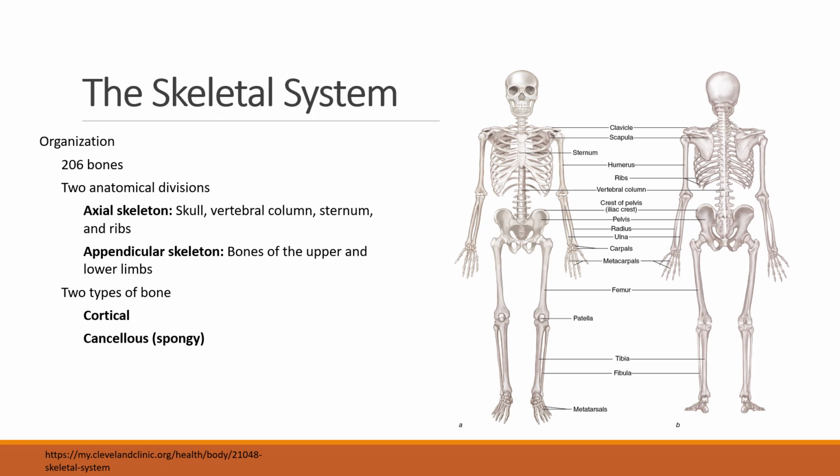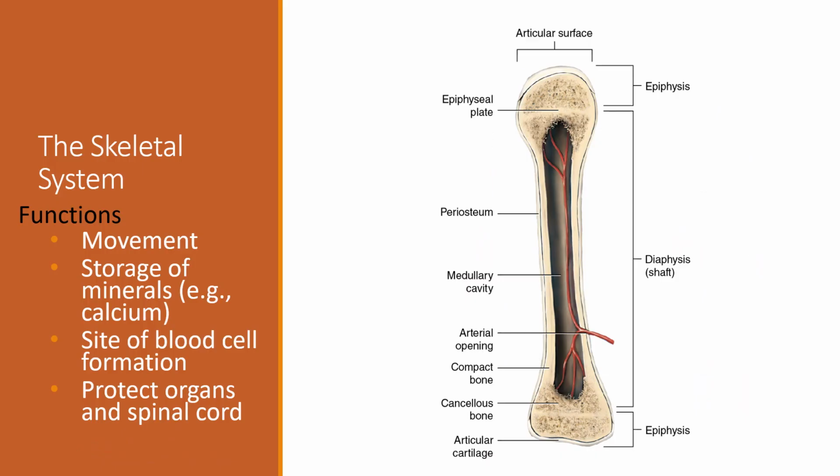The ligaments are bands of strong connective tissue that hold the bones together. Now, tendons are bands of tissue that connect the ends of a muscle to your bone. Here you see the anatomy of a long bone. The skeletal system has many functions. Besides giving us human shape and features, it allows movements. It supports your body weight to help you stand and move. The joints, connective tissue, and muscles work together to make your body parts mobile.